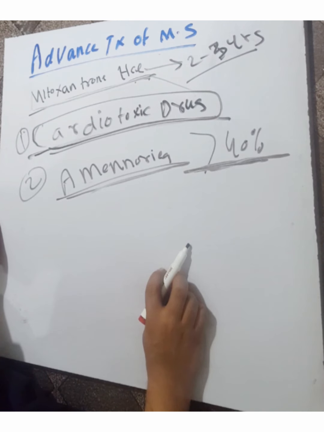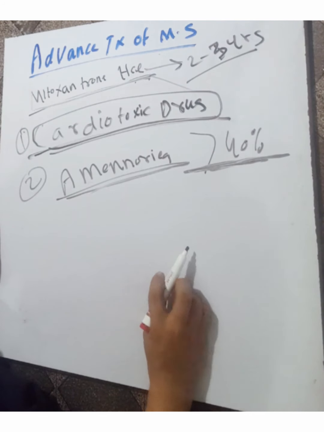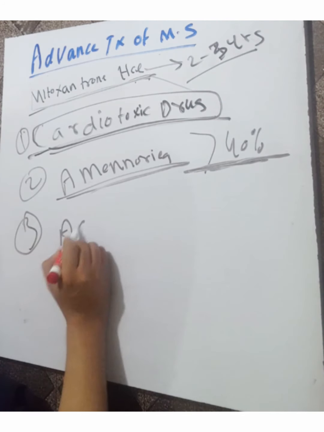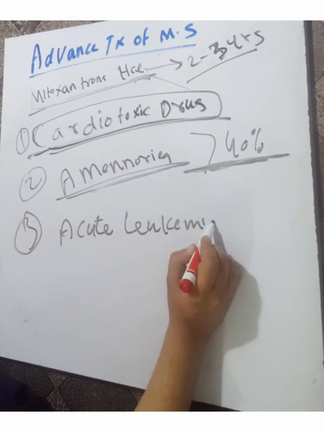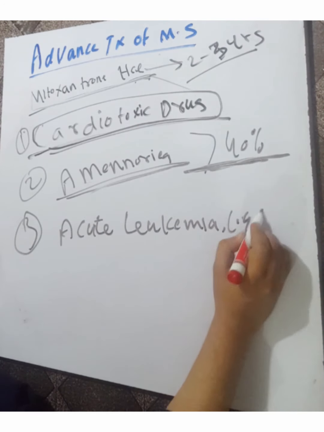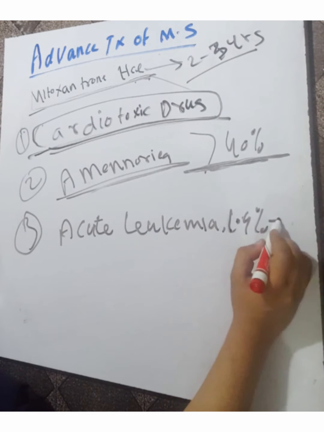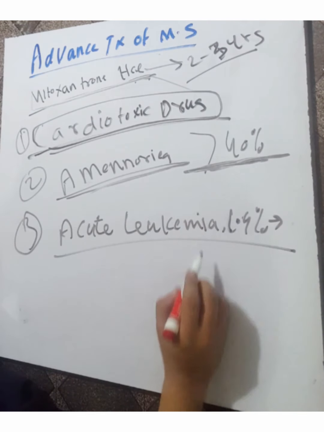There is also a risk of acute leukemia. This is an estimated 1.4% lifetime risk of acute leukemia because of the use of this drug.